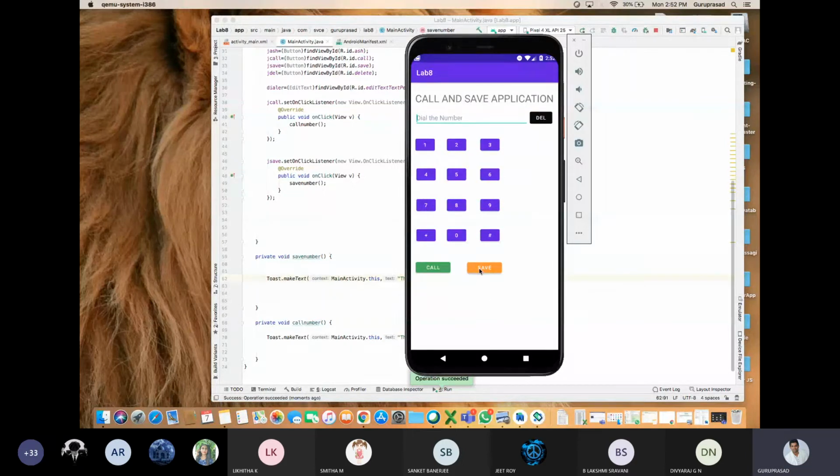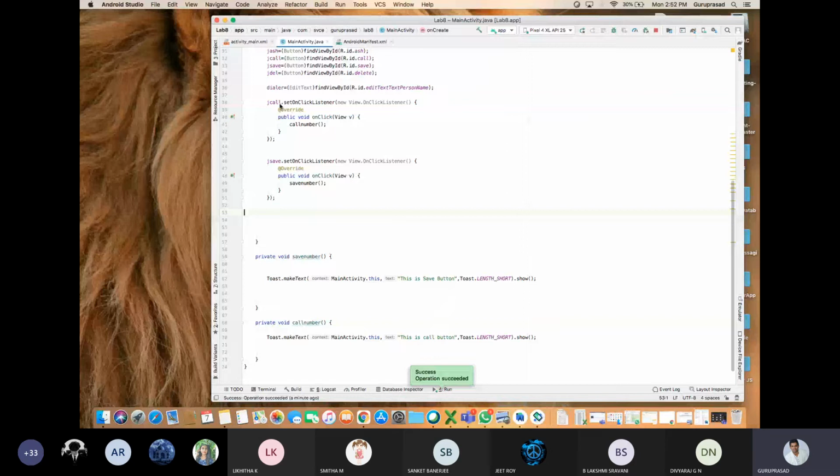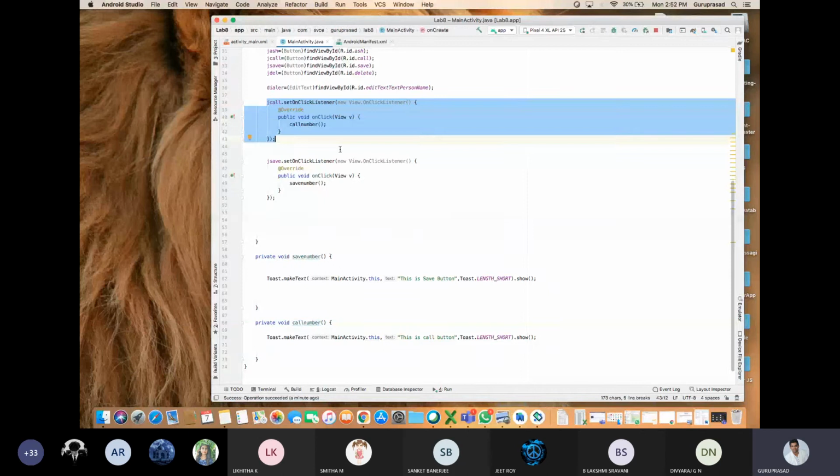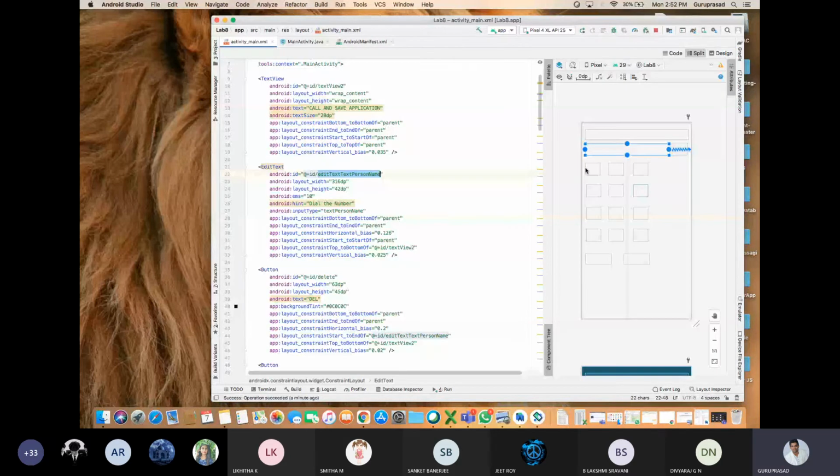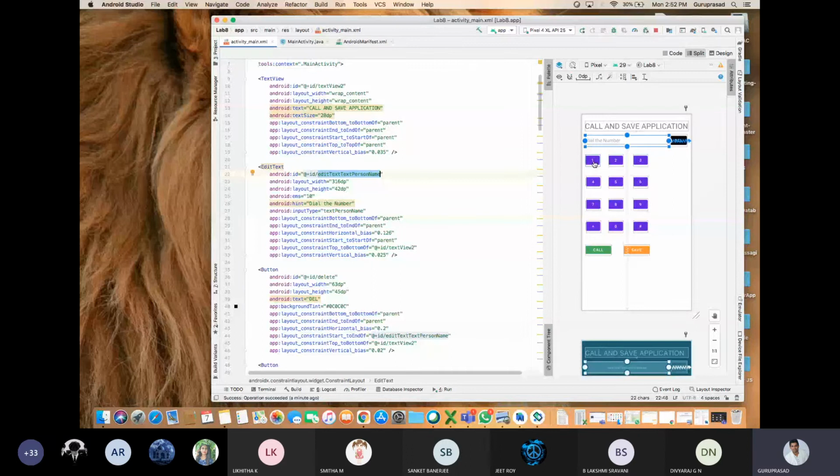If you have one button, one function, then you can use it like this. This is the method to use. I have taught you like this only. But here, what is happening? How many buttons? 1, 2, 3, 4, 5, 6, 7, 8, 9, 10, 11, 12. 12 buttons, including DL, 13 buttons. It should all play in the edit text only.